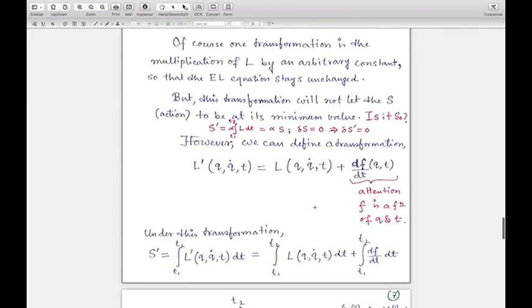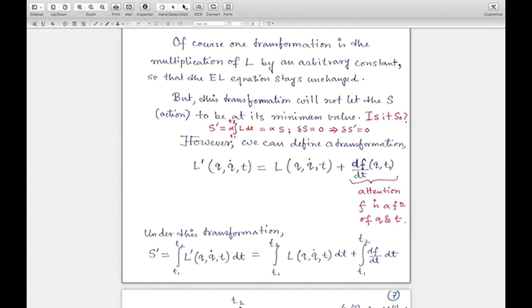By observation or investigation, it is found that if we transform the old Lagrangian L to a new Lagrangian L prime by the relation L prime equals L plus df/dt, and just notice this is not partial f by partial t, this is df/dt, or f dot, the total time derivative, where f is an arbitrary function of q and t.